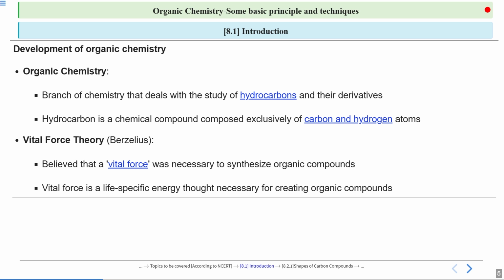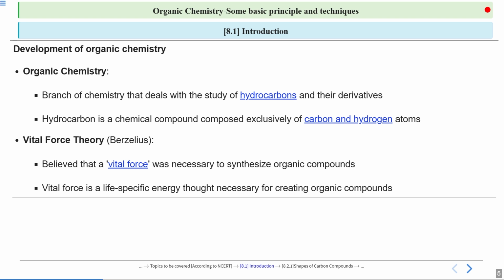Suppose you are considering the production of amino acids in your body. So your body is the one which is responsible for this production. So it was said that you need a life-specific energy, meaning your body, or some other living being's body, can only produce this organic molecule. It was not possible to synthesize this organic molecule in your lab, unlike your inorganic compounds. So this was the theory behind organic chemistry at the start of this branch.